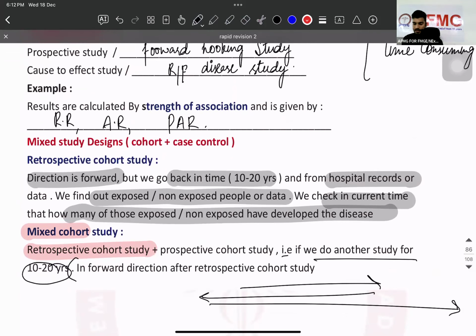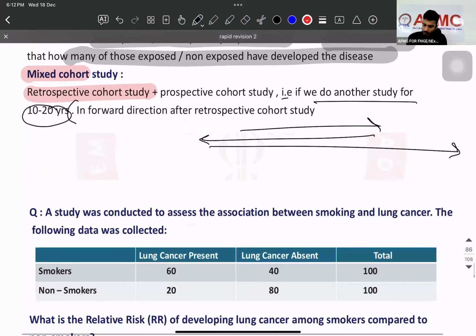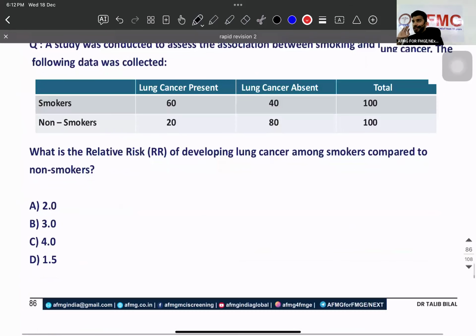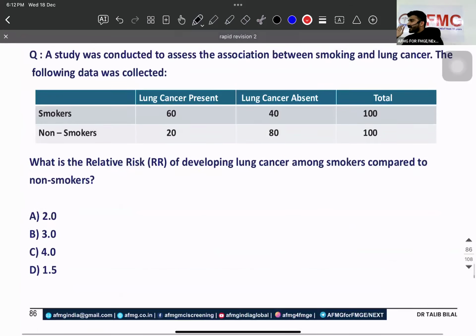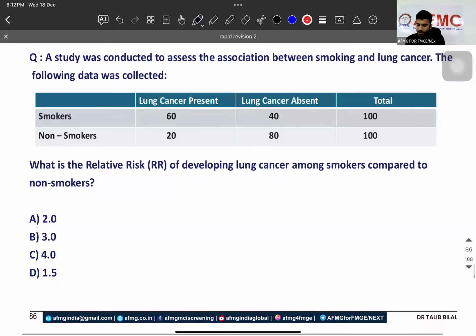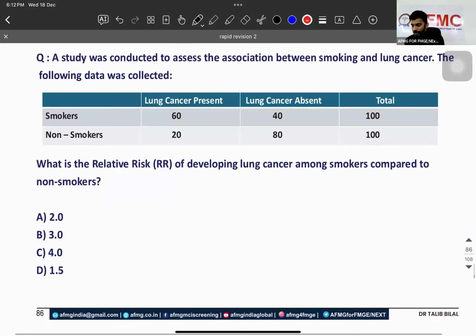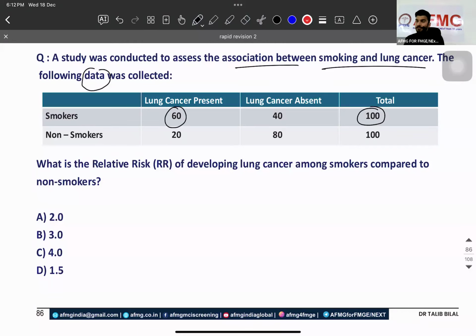Is that clear? Yes. Now, देखो आराम से, ठीक है ना? Don't be scared of these numericals. They are basic. ठीक है? A study was conducted to assess the association between smoking and lung cancer. The data was given. आपके पास data आया. You have a total of 100 smokers. 60 got the disease. 40 absent lung cancer.